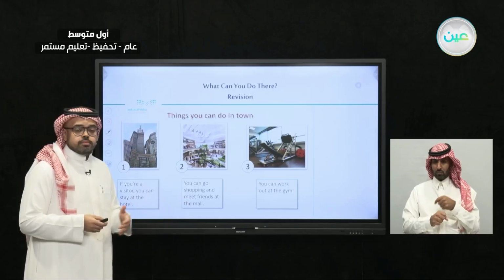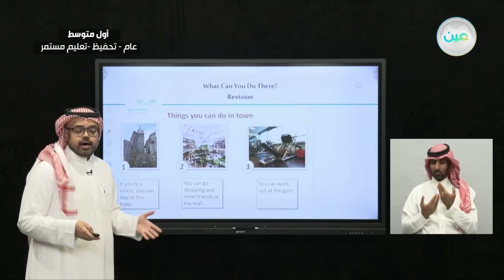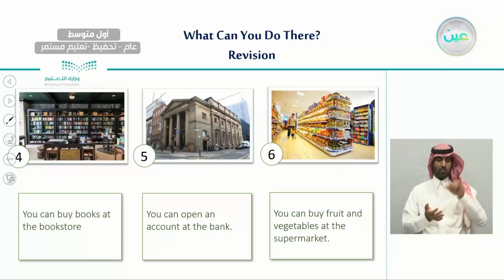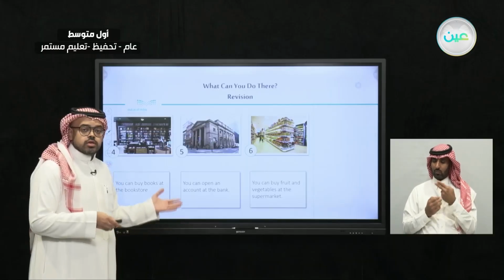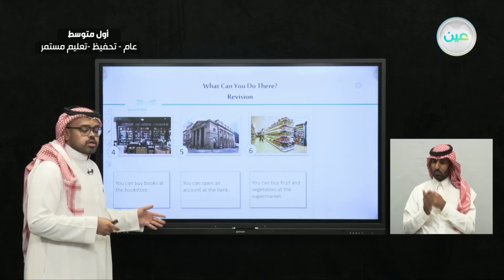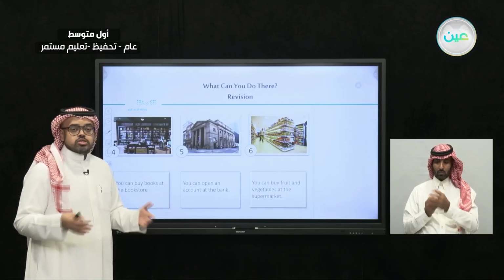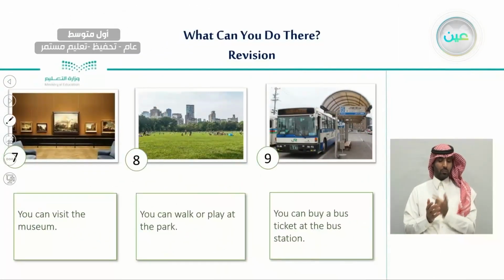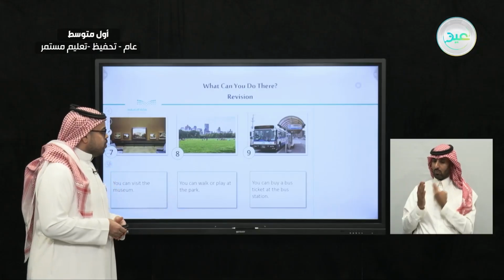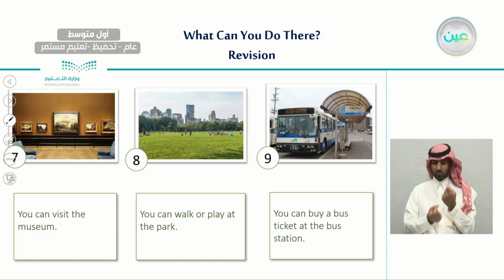Even with number 3, gym, we said that we can work out at the gym. And the 4th one, at the bookstore, we said that we can buy books from the bookstore. And number 5, we said about a bank. If we go to the bank, we can open an account in a bank. And also with the supermarket, we can buy fruit and vegetables and groceries when we go to the supermarket. And also the other picture we have, number 7, we said at the museum we can visit and enjoy the art in a museum. Also, when we go to the park, we can walk or play.